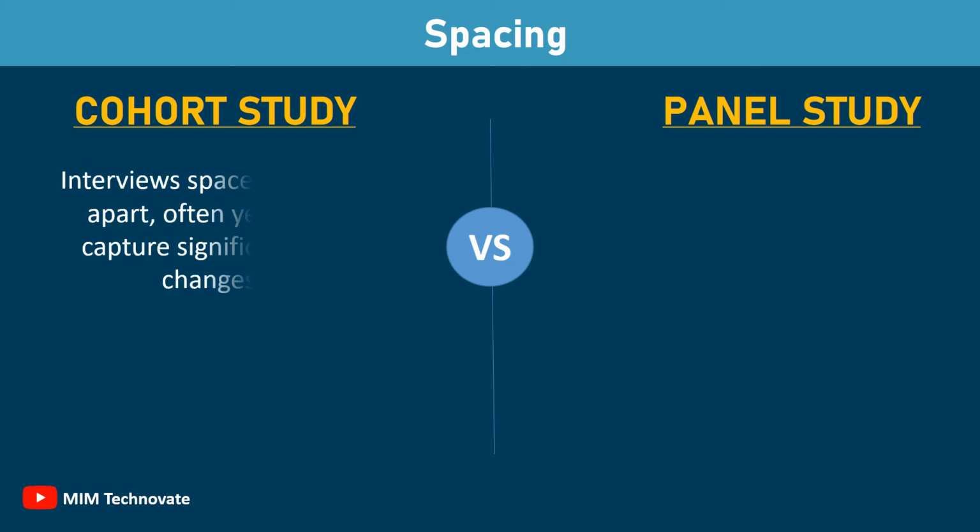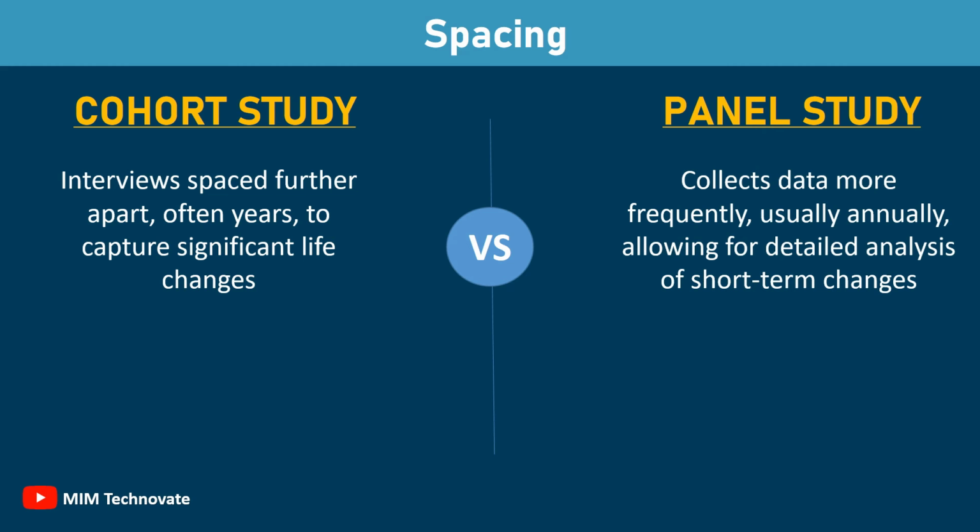Spacing. Cohort study interviews are spaced further apart, often years, to capture significant life changes. Panel study collects data more frequently, usually annually, allowing for detailed analysis of short-term changes.